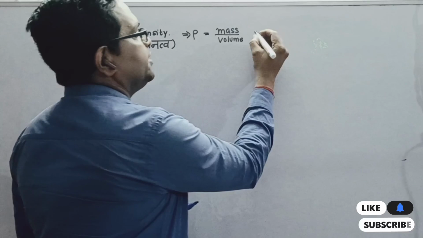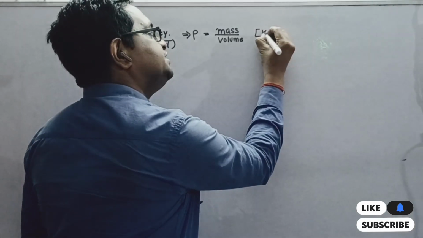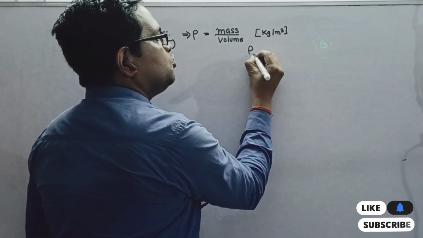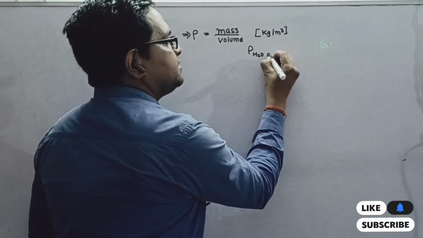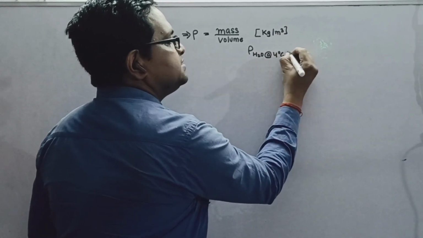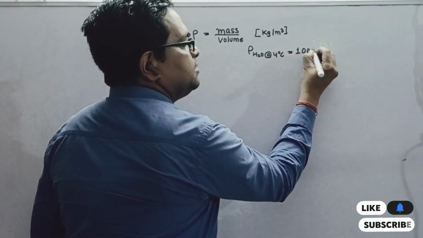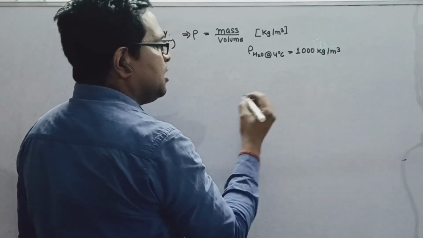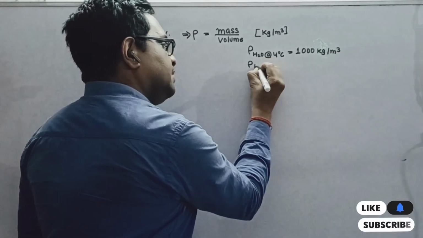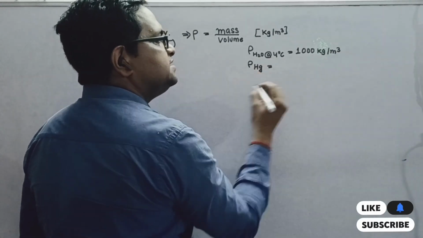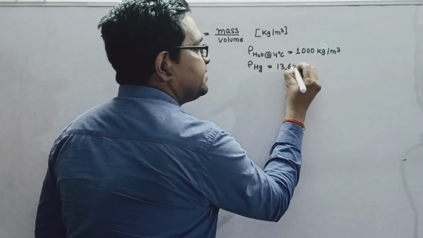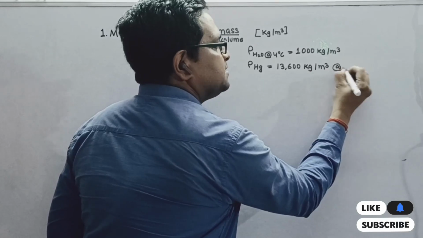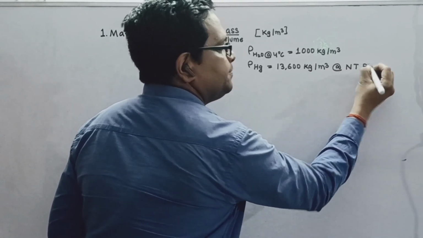For example, the unit for density is kg per meter cube. For water, rho of H2O at 4 degrees Celsius is 1000 kg per meter cube. Now, for mercury, the density is 13,600 kg per meter cube at normal temperature and pressure.